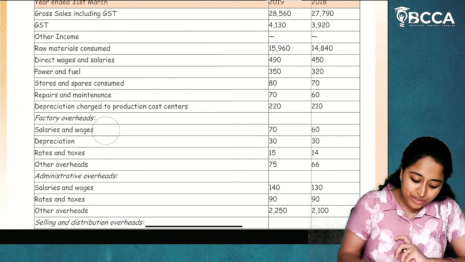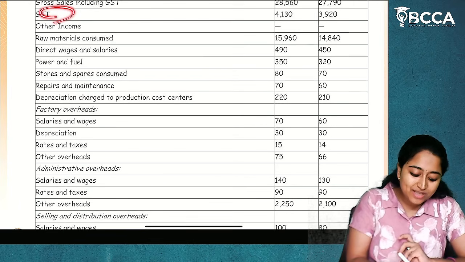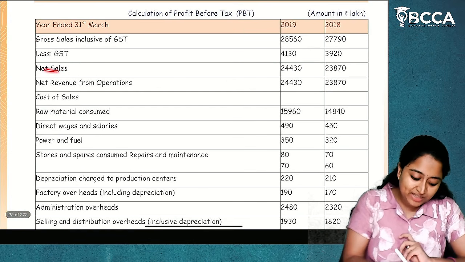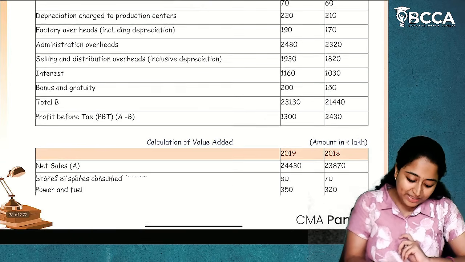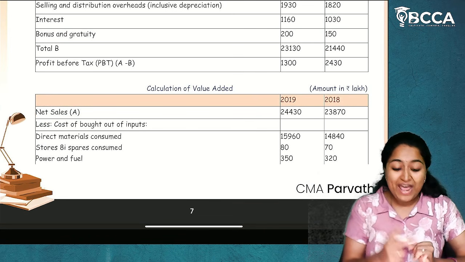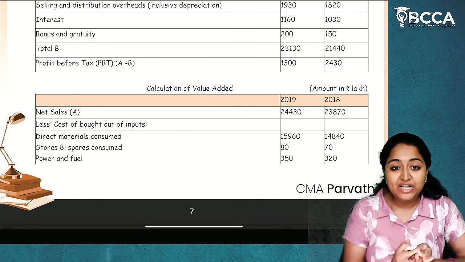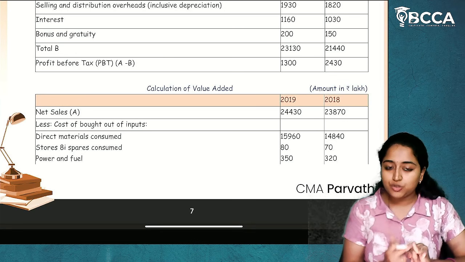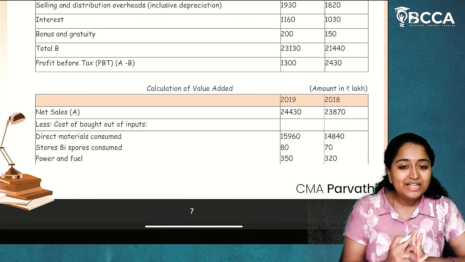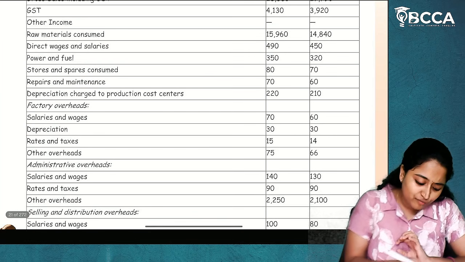Now, in value addition, what we will first consider is net sales, as gross sales minus GST, which we have already done here. You need not do it again. You can directly take the net sales. They haven't given us any export incentives, so no export incentives. They haven't given us any adjustments of stock, so that is also not taken. Directly we'll go to less cost of bought out inputs.